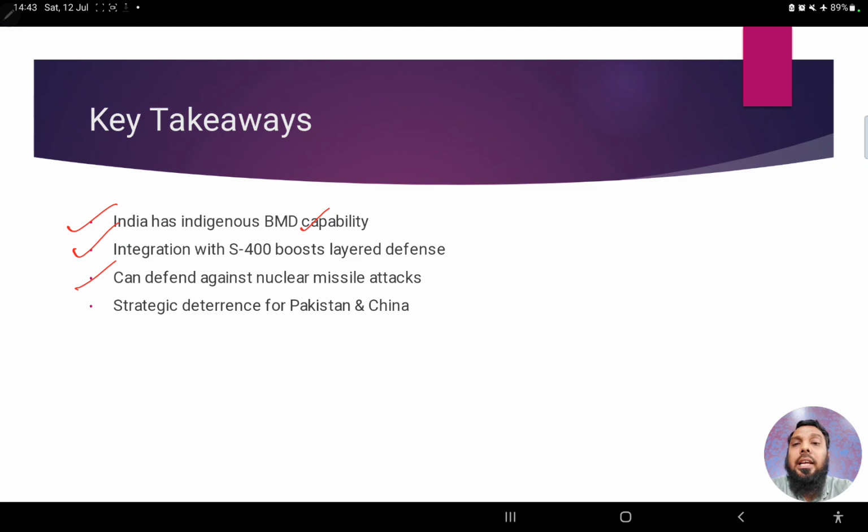Again, it can defend against nuclear missile attacks as well. So our defense systems can also tackle nuclear missiles. Therefore, we definitely have a strategic deterrence for Pakistan and China, which is crucial for India.